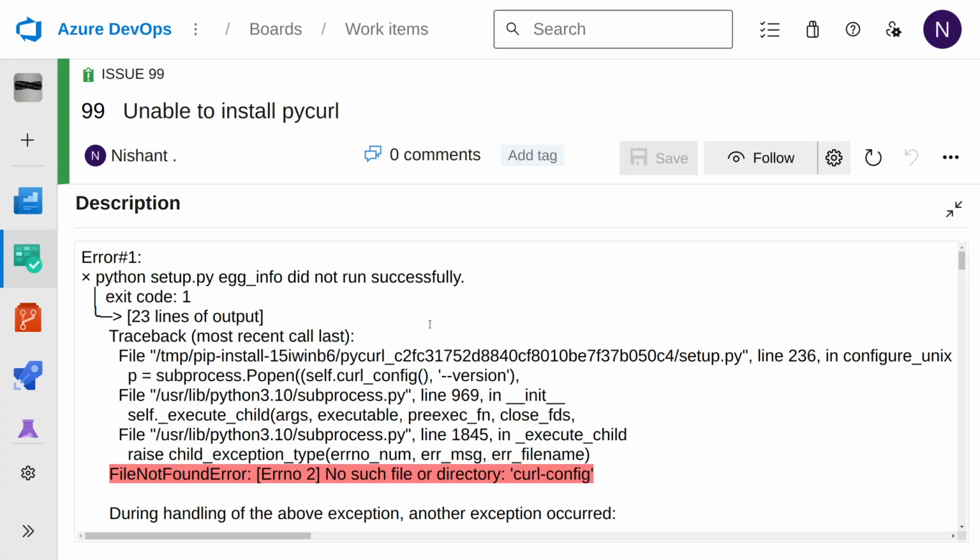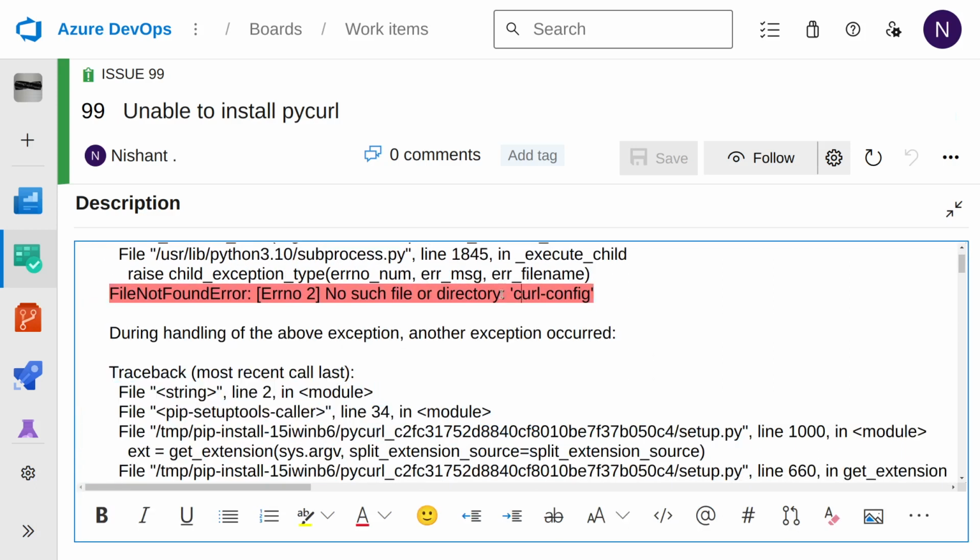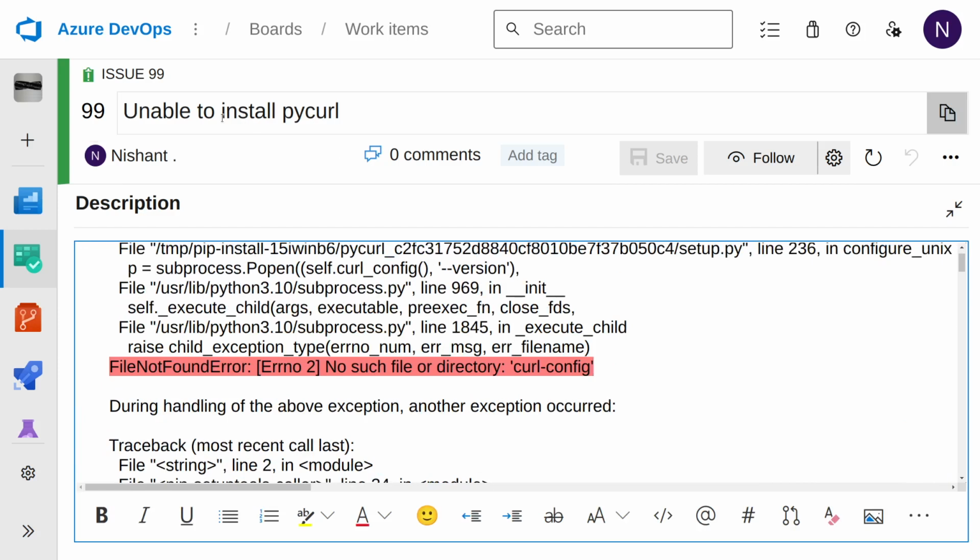So yeah, I was trying to run an old code, and while I was trying to install pycurl on my Linux machine, I was getting a lot of errors. The first error that I got was "no such file or directory: curl-config" when I was trying to run pip install pycurl.